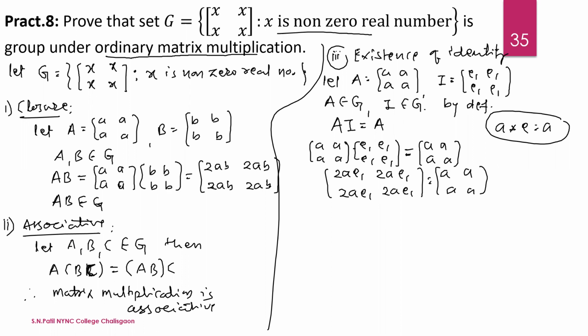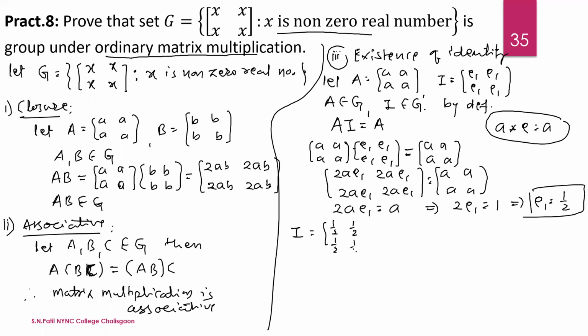Now equate both sides. All the elements are the same, so 2 a e1 is equal to a. Here a gets cancelled and we get 2 e1 equal to 1, so that e1 is equal to 1 by 2. So the identity matrix, putting in the value of e1, has all entries 1 by 2. So we get the identity.